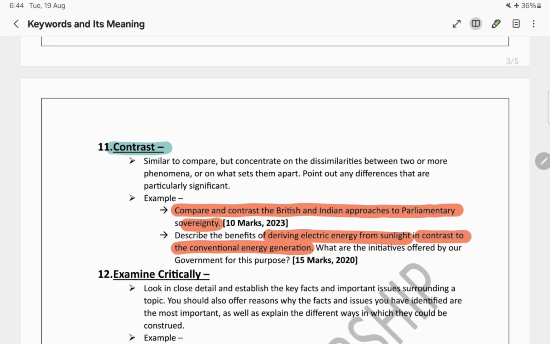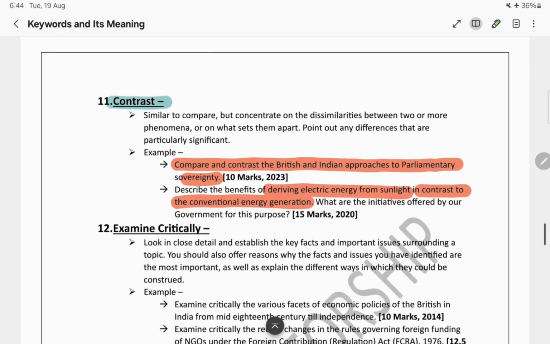So this is how the term contrast can be used in a particular question. Now we are deriving electrical energy from sunlight, and there are conventional energy generations as well. So they are asking what are the benefits of deriving electrical energy from sunlight in contrast to the conventional energy generation.